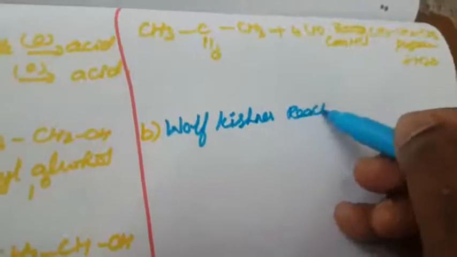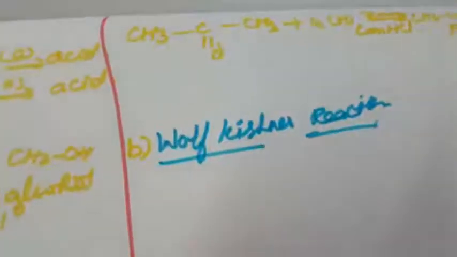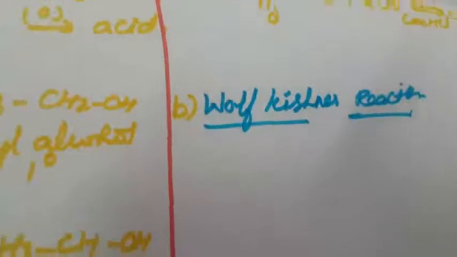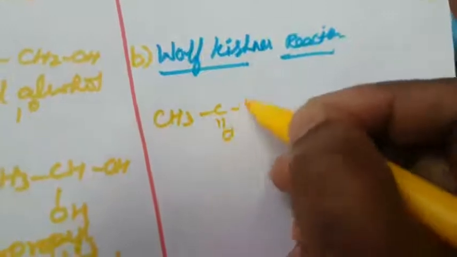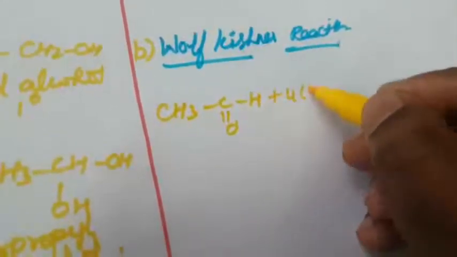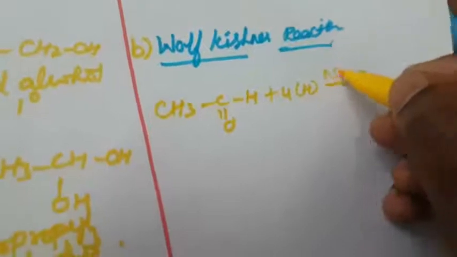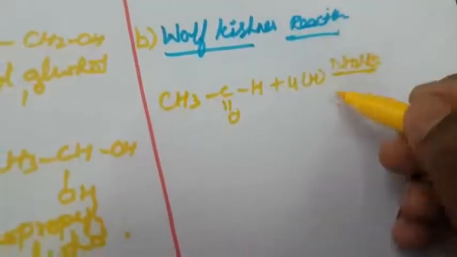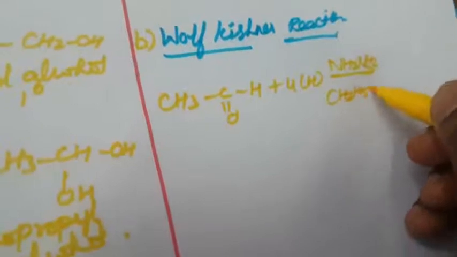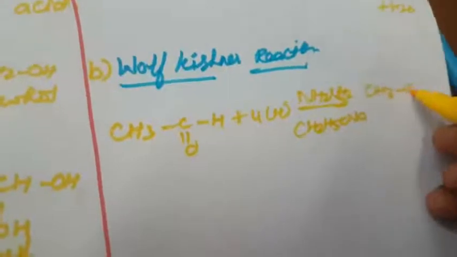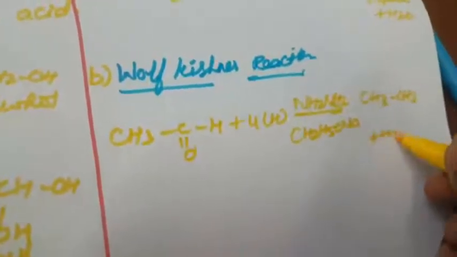The same thing again: acetaldehyde and ketone are reduced. In the Wolff-Kishner reaction, CH3 C double bond O H, that is acetaldehyde, undergoes reduction in the presence of hydrazine and sodium ethoxide, C2H5ONa, to form ethane, CH3 CH3, plus H2O plus N2.